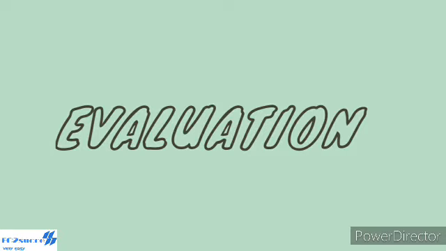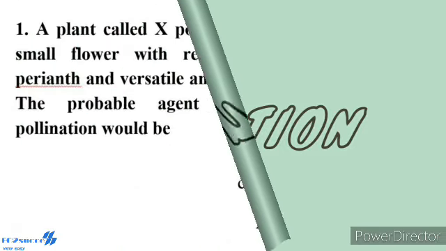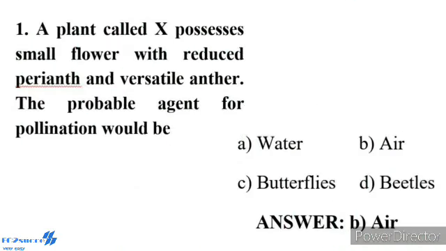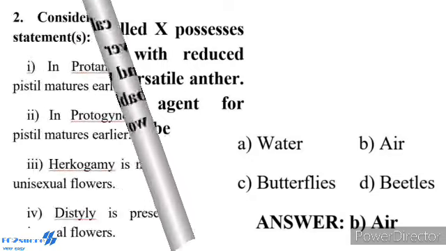Next one, evaluation part. Some questions will be discussed. Question number 1. A plant called X possesses small flowers with a reduced perianth and versatile anthers. The probable agent for pollination would be A. Water, B. Air, C. Butterfly, D. Beetle. Answer: option B, air.